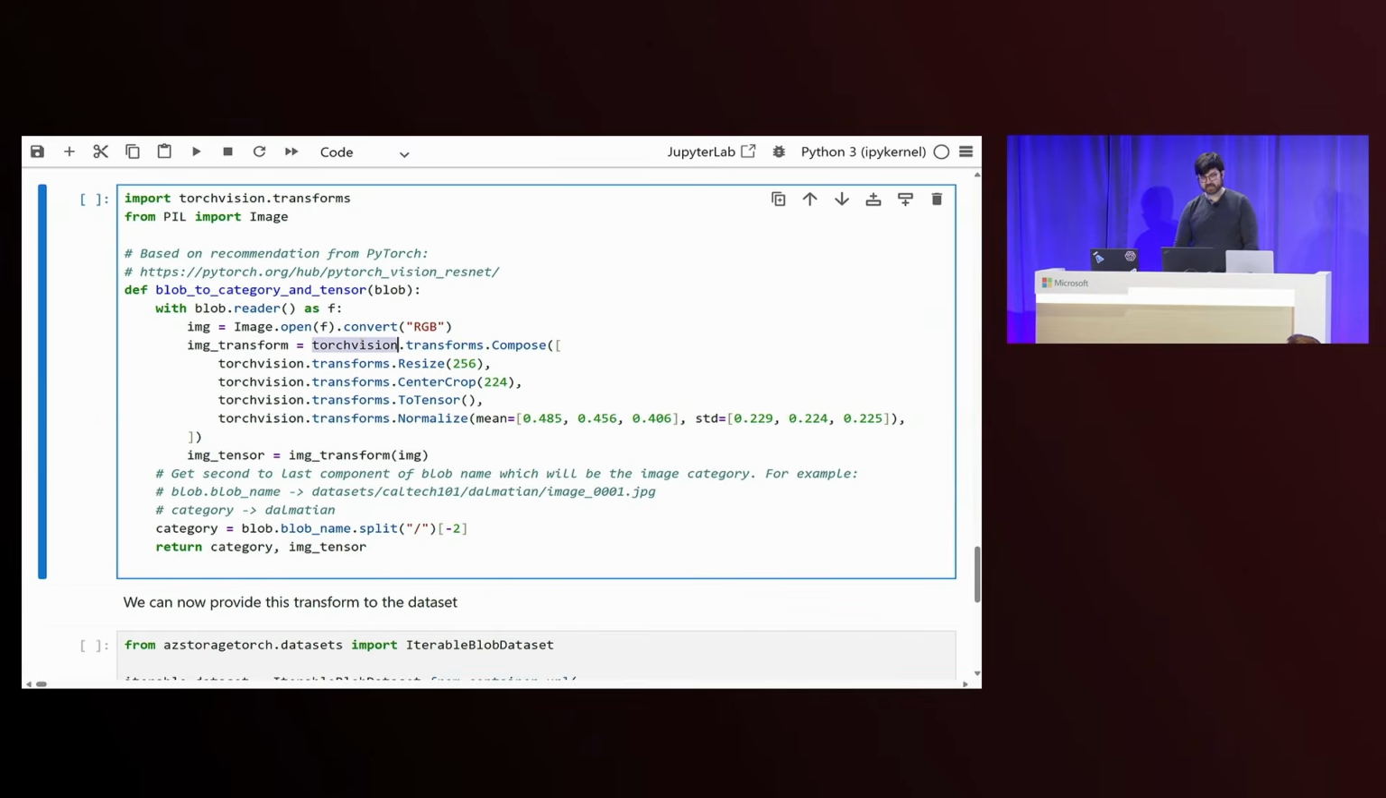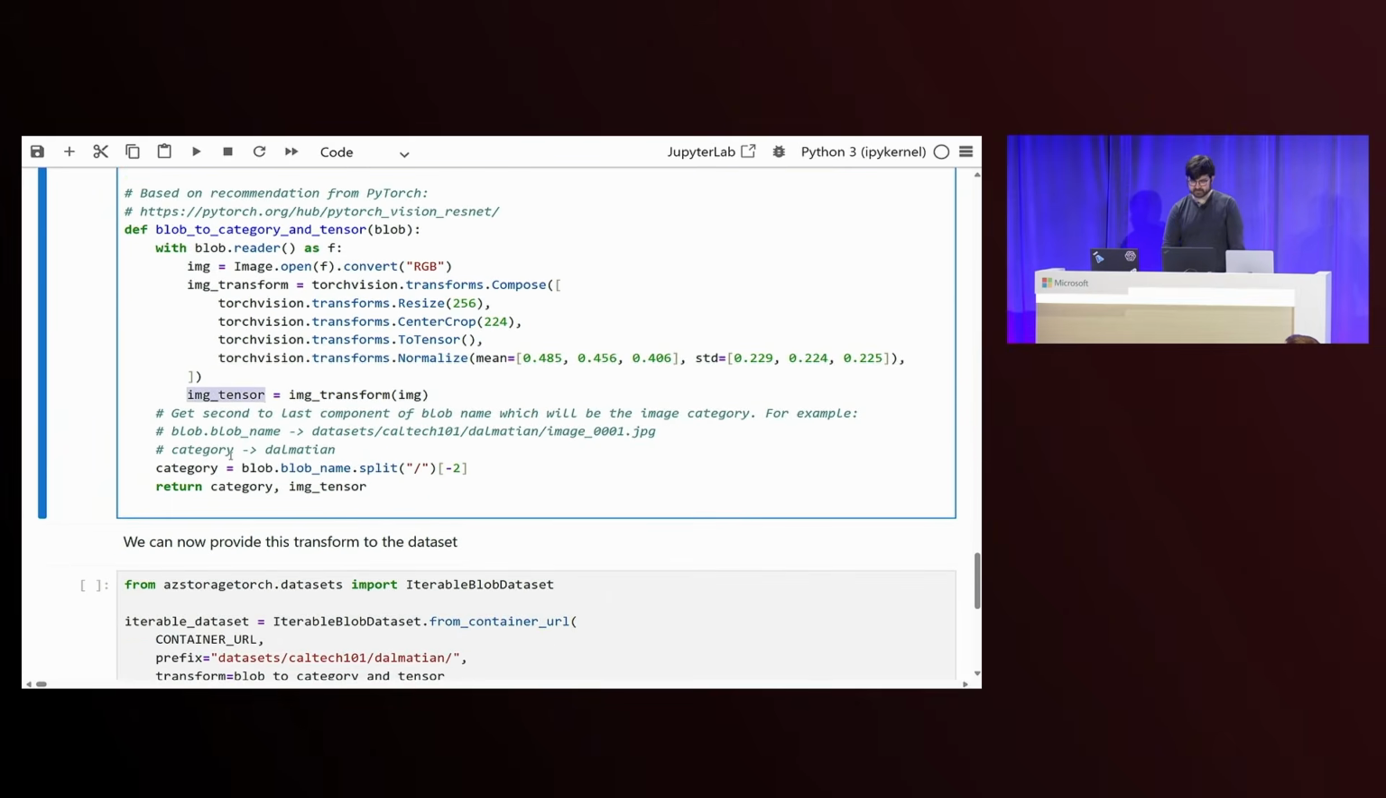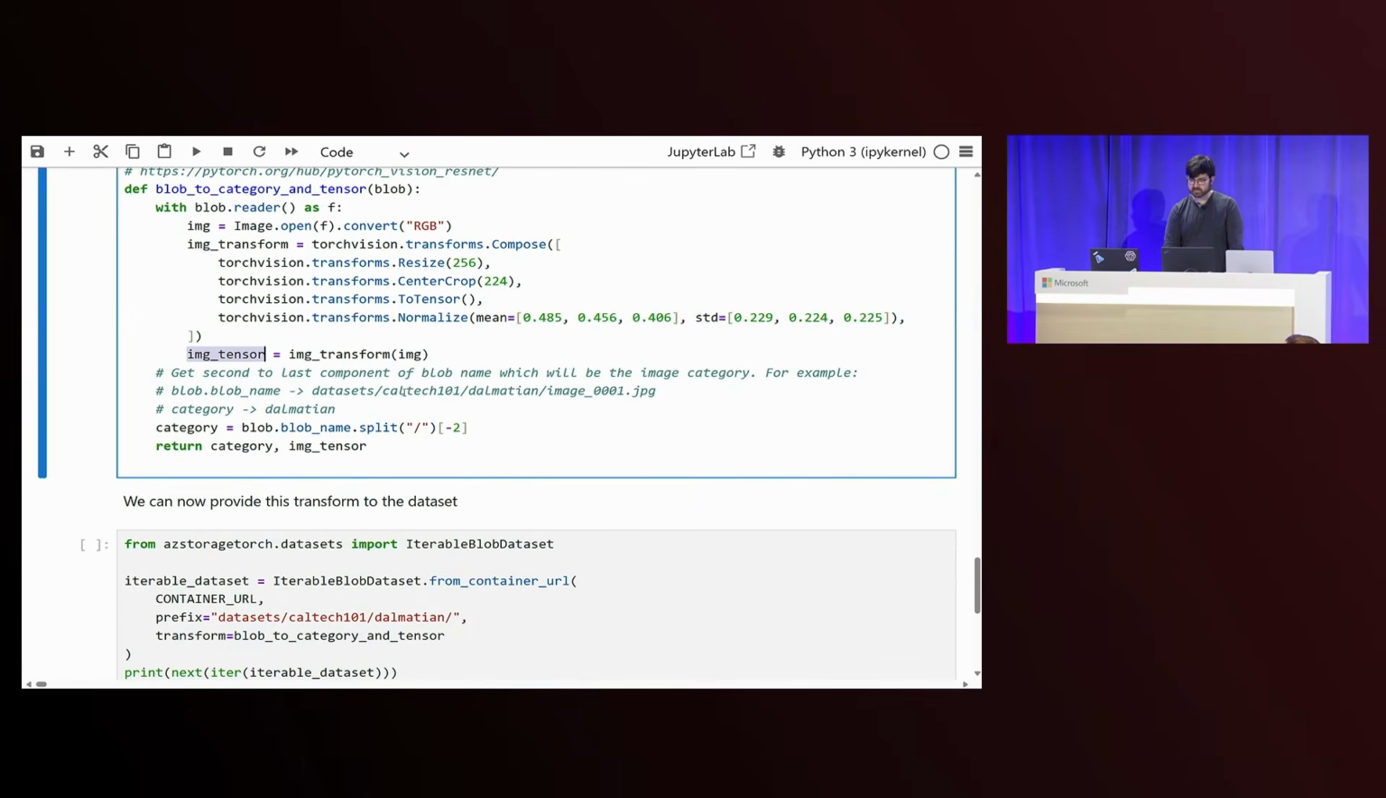And then we're going to use a library called Torch Vision. Torch Vision is a library provided by PyTorch for computer vision applications, and we're going to use it to apply the transforms we need based off the documentation, such as resizing it, cropping it, turning it into a tensor, and then normalizing it. And then finally, we apply all these transforms to get our image tensor back. And then finally, before returning the tensor, we're also going to return the category as just a sanity check.